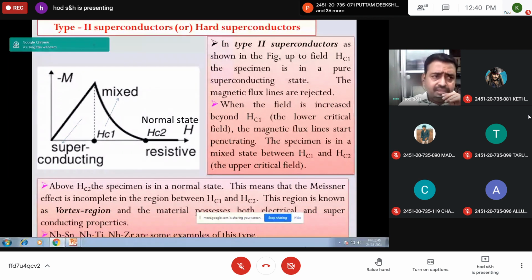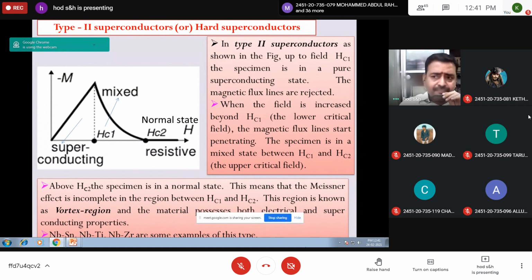Here the material is simultaneously a superconductor as well as a normal conductor. When the applied field reaches Hc2, which is called the upper critical field, the superconducting behavior is completely reduced, becomes zero, and it becomes a normal conductor. These materials are called type 2 superconductors or hard superconductors. So this is type 2 superconductors.